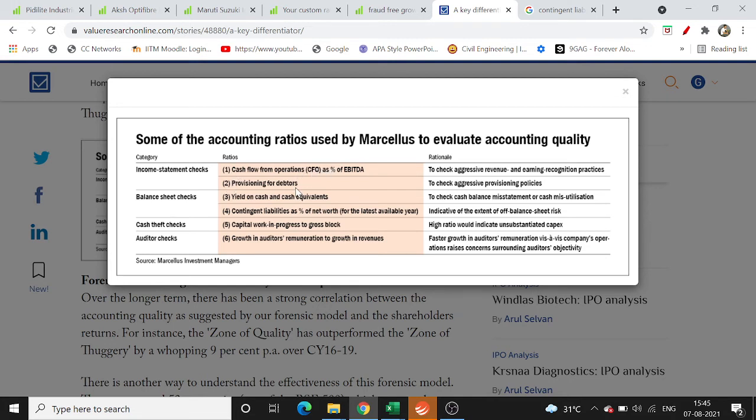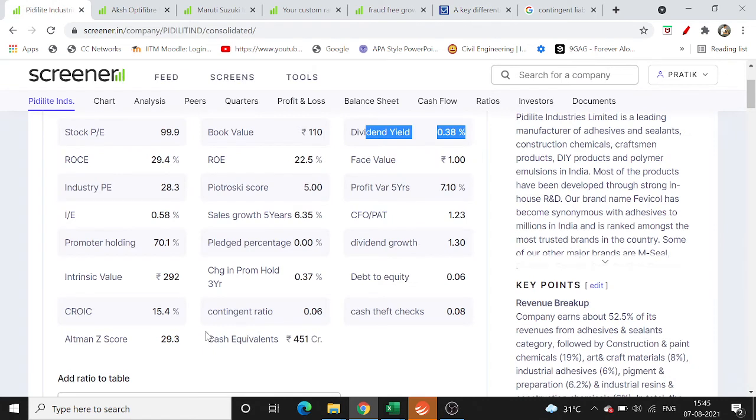The second parameter, provisioning for debtors, is again something we can't get in Screener, or for that matter any of the online platforms. So this number is not directly available. For yield on cash and cash equivalents, instead of that, we can just see this ratio.